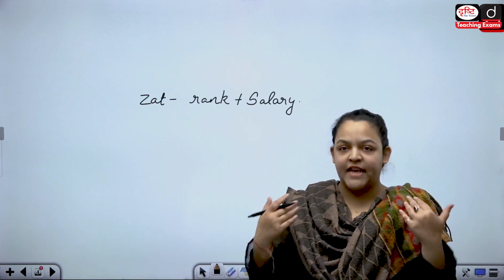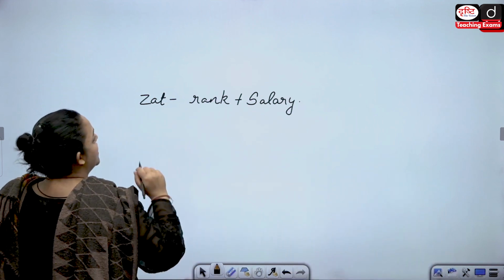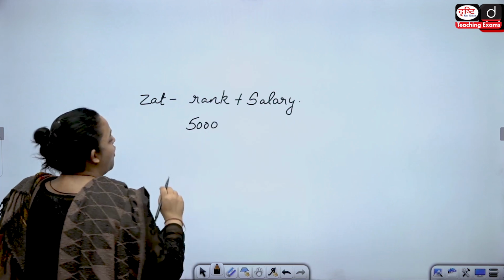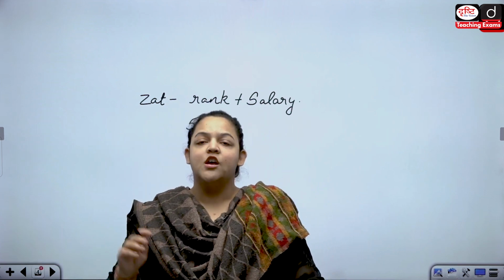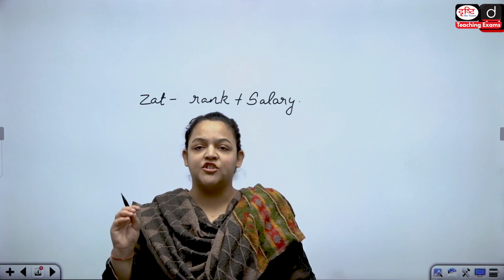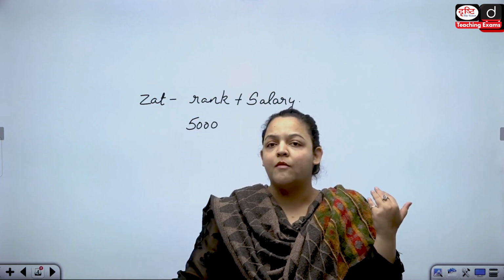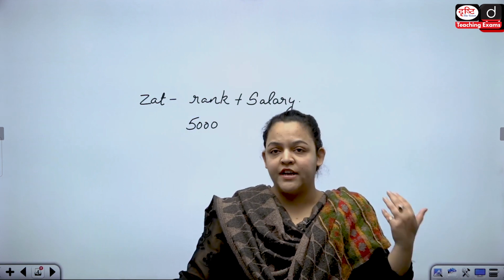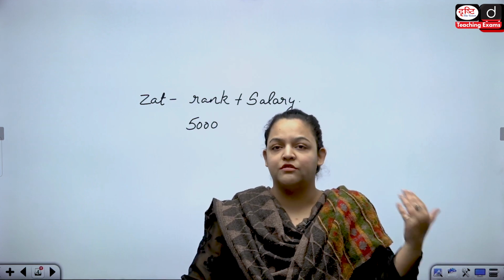So, if I say that a person has earned a Zat rank of 5,000, also known as 5,000 Mansabdari, the position is obviously very high, isn't it? The position is really high as compared to 100, 1,000, 2,000, 3,000.